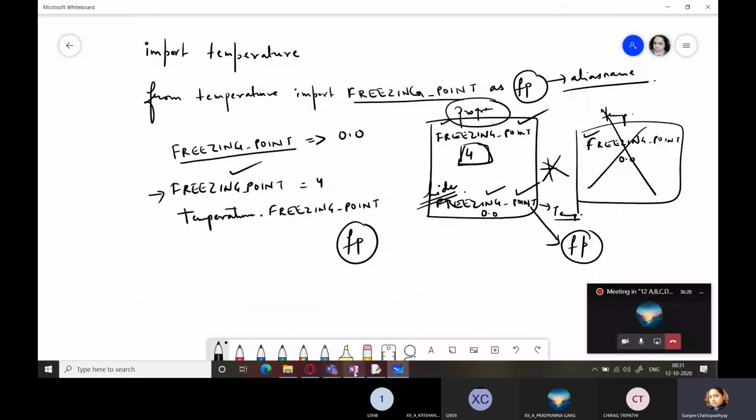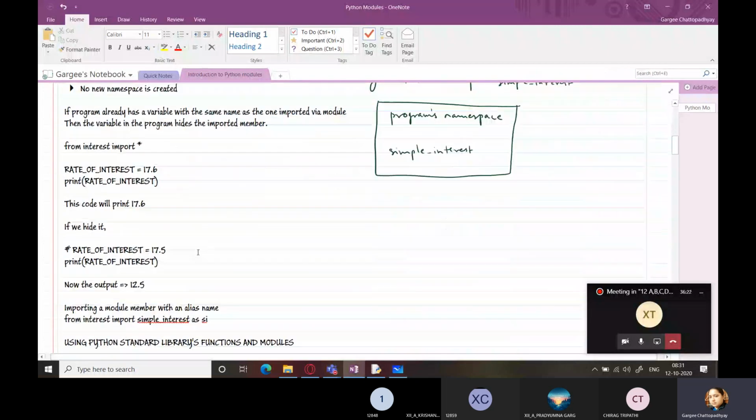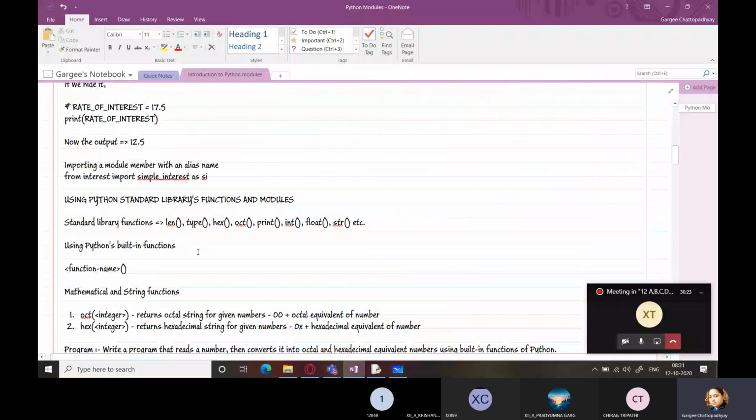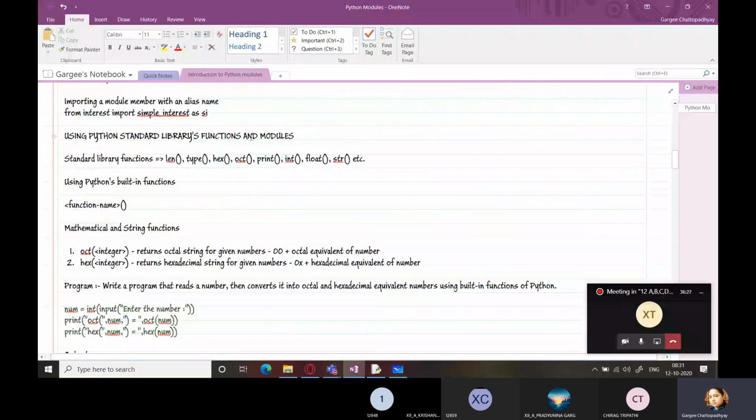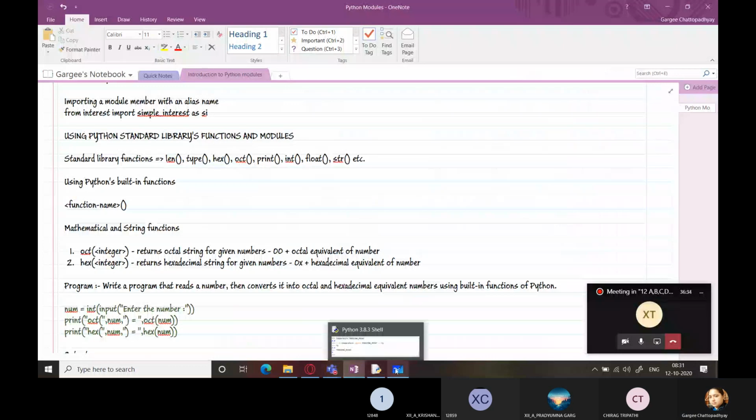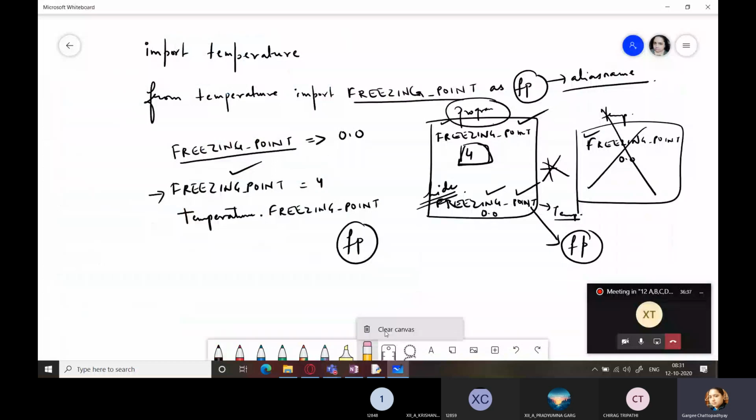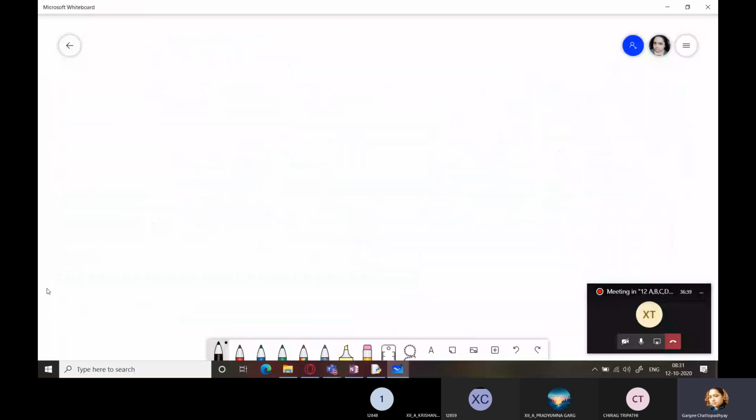So this is it. Now we are moving on towards another thing, that is using Python standard library functions and modules. Now Python contains some categories of functions. Some functions are built-in functions.